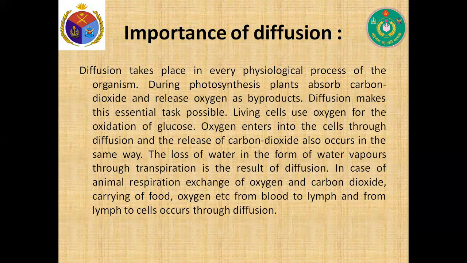During photosynthesis, plants absorb carbon dioxide and release oxygen as a byproduct. Diffusion makes this essential task possible. Living cells use oxygen for the oxidation of glucose. Oxygen enters into the cell through diffusion, and the release of carbon dioxide also occurs in the same way. The loss of water in the form of water vapor through transpiration is the result of diffusion. In animal respiration, exchange of oxygen and carbon dioxide, and carrying of food and oxygen from blood to lymph and from lymph to cell, occurs through diffusion.